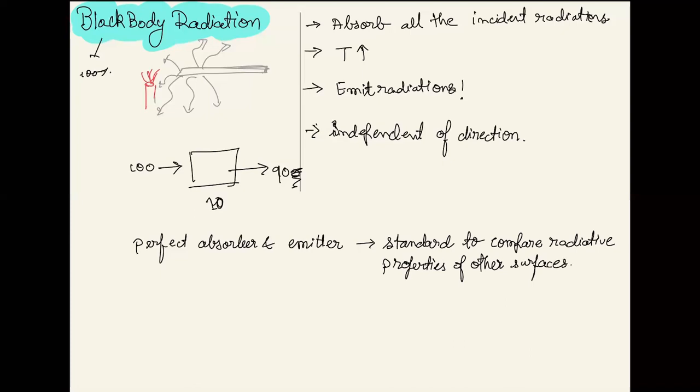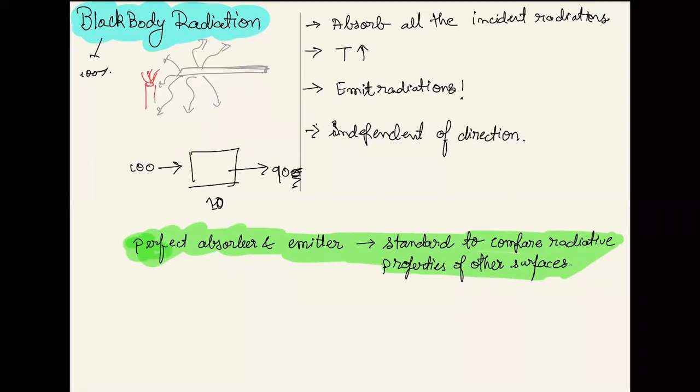All right. So this point sums up our entire discussion and also highlights the need of having a black body, why we need a perfect emitter and a perfect absorber, and how we can standardize and compare the results.